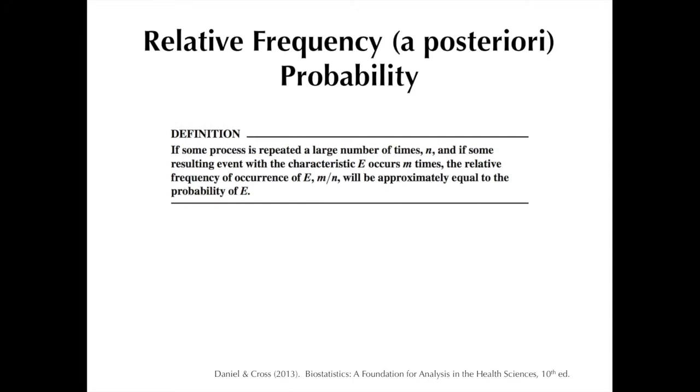The other type of probability which researchers tend to be more accustomed with is the relative frequency probability. Unlike classical probability, the relative frequency of an event occurring is known only after an experiment is done. Thus, this type of probability is also called a posteriori probability. For that matter, this approach to probability depends on the repeatability of an experiment and the ability to count the number of repetitions, as well as the number of times that some event of interest occurs.